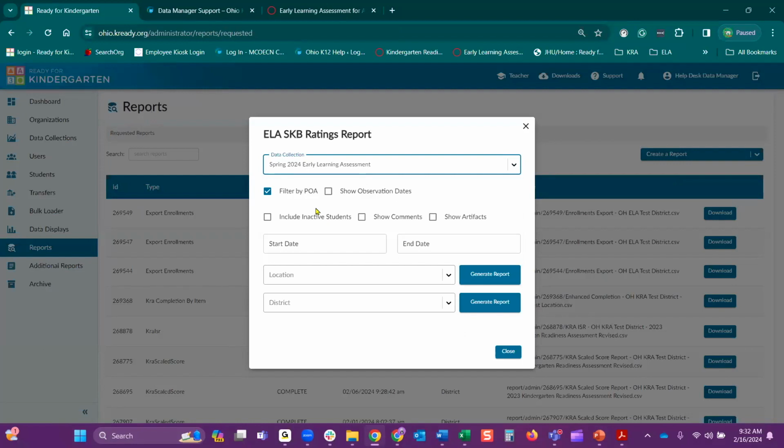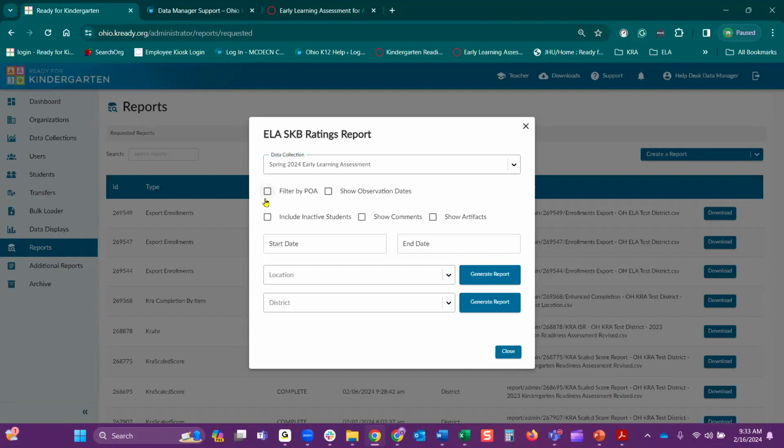So by default, the filter by point of authority is automatically checked. And when it's checked, it's going to show only students whose point of authority is with that district on that report. If you uncheck it, this is going to show the data manager all the students that have been loaded for the organization district regardless of their point of authority.